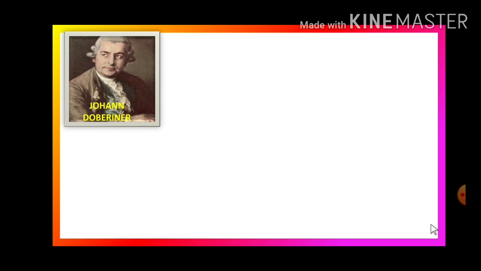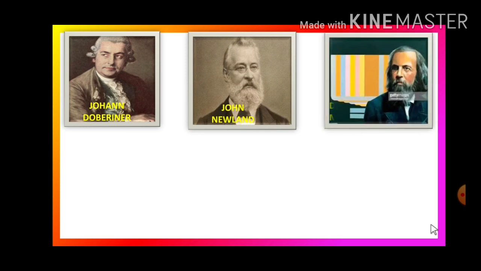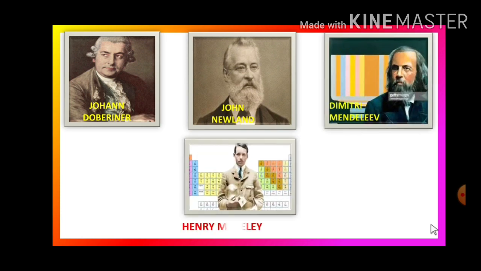So here is German scientist Johann Dobereiner, English chemist John Newland, Russian chemist Dmitry Mendeleev, and Henry Moseley from England.